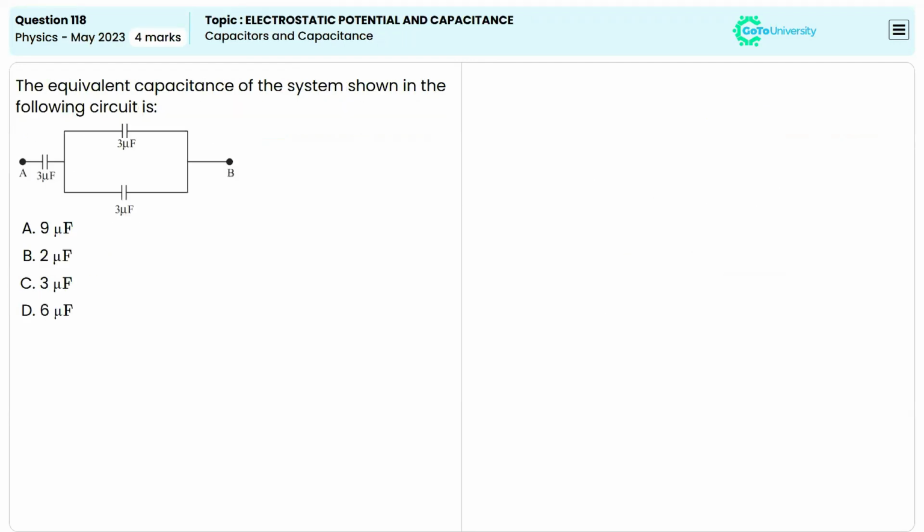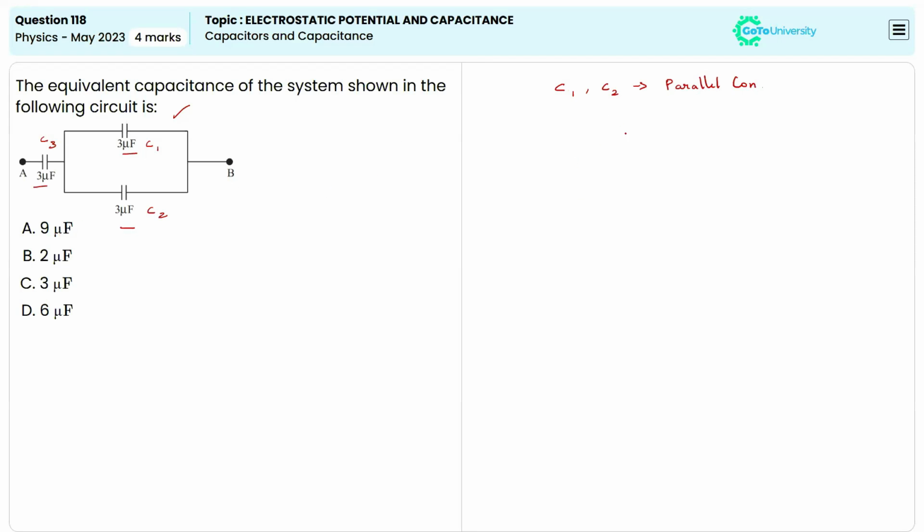The next question is about calculating the total capacitance of a given circuit. So here we have three capacitors. Two capacitors are connected in parallel connection and one is connected in series. So here I'm just going to take this capacitor as C1, C2 and this as C3. So here we have capacitors C1, C2 in a parallel connection, right? And C3 is in the series connection.